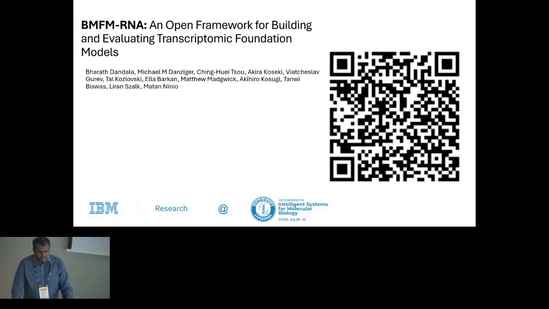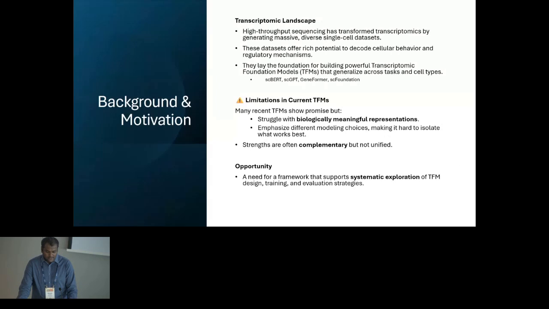So coming to the transcriptomic landscape, high throughput sequencing has transformed transcriptomics by generating massive amounts of data. These data sets offer rich potential to decode cellular behavior and also the regulatory mechanisms. They lay the foundation for building transcriptomic foundation models that generalize across tasks and cell types. So we get data sets which are smaller, which are specific to tissue. But there are efforts started to bring all these data sets together, and also ask: can we train foundation models?